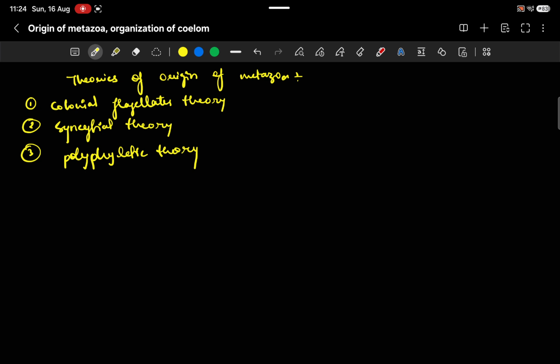So the first is the colonial flagellate theory. This is the most accepted theory. It was given by Ernest Haeckel.